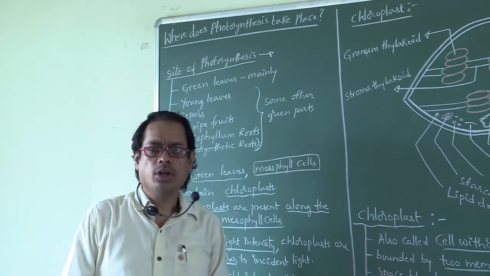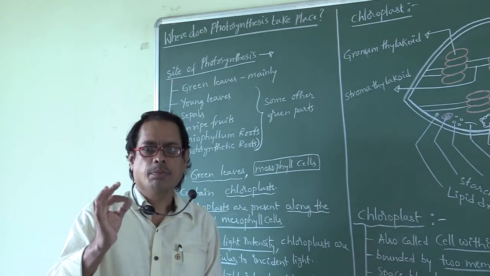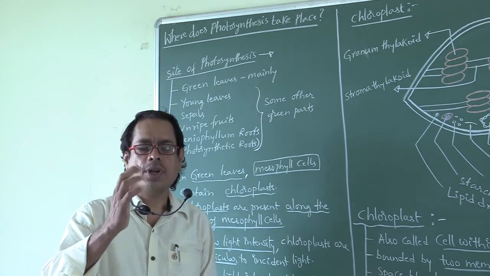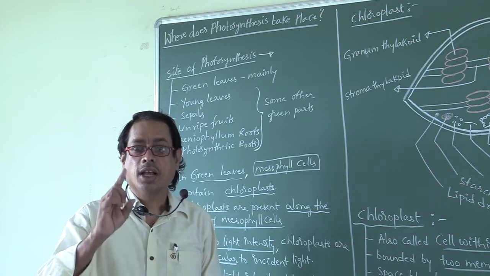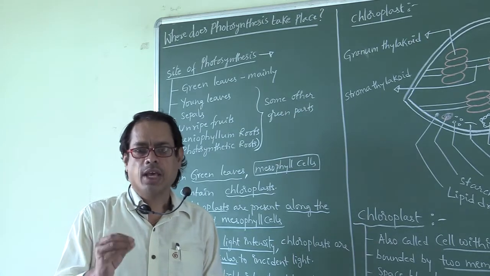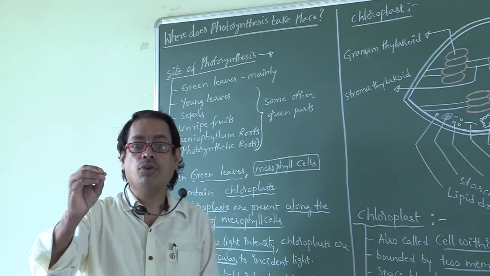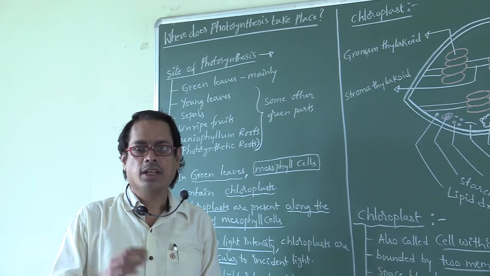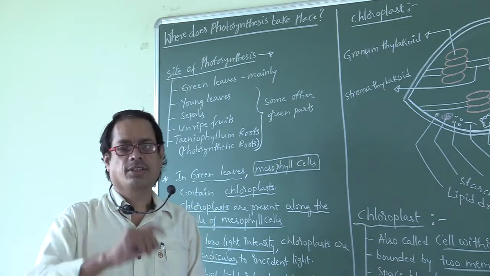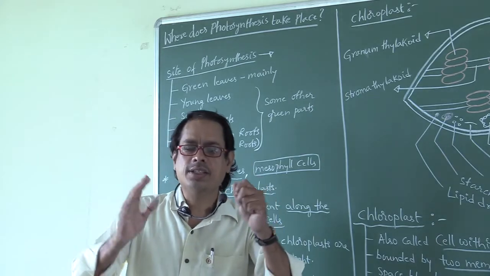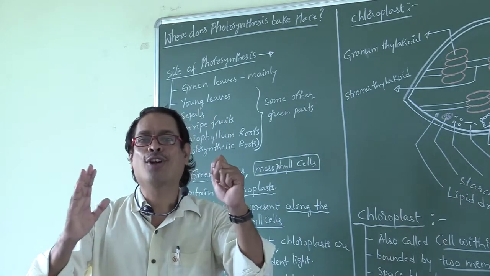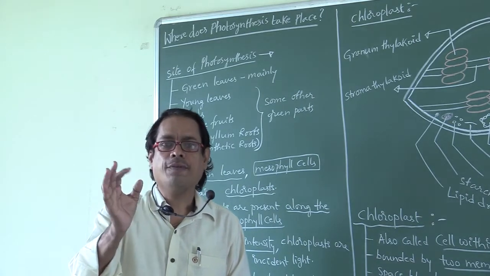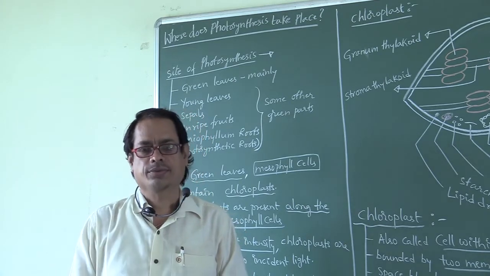We all know well that photosynthesis takes place by which cell organelle? Chloroplast. If chloroplasts are present, those parts appear green in color. We know that chloroplasts are found in leaves. Will chloroplasts be present other than in leaves? Yes. Wherever there is a green part, there is the presence of chloroplasts. That means chloroplasts are mainly found in leaves.